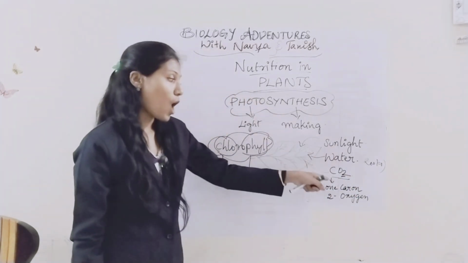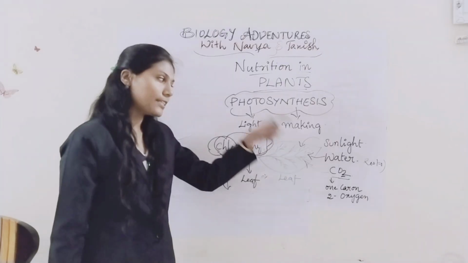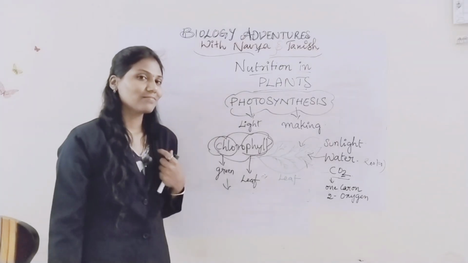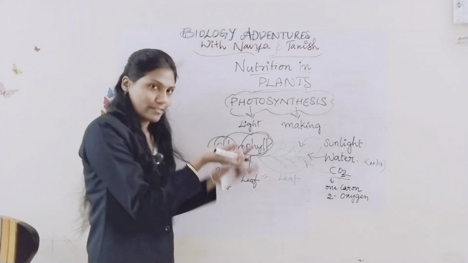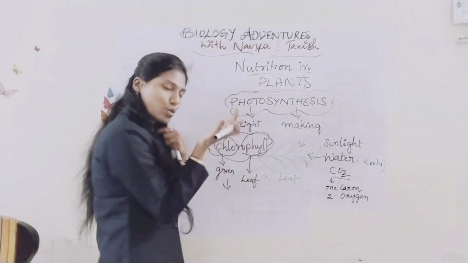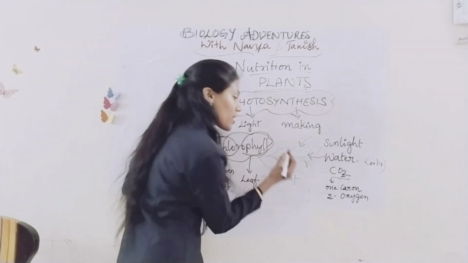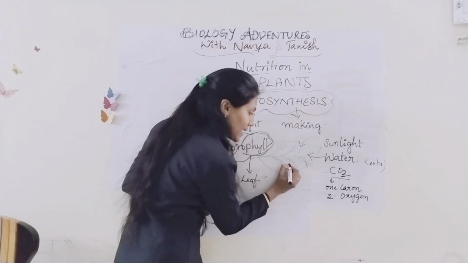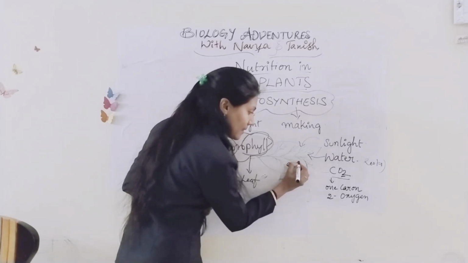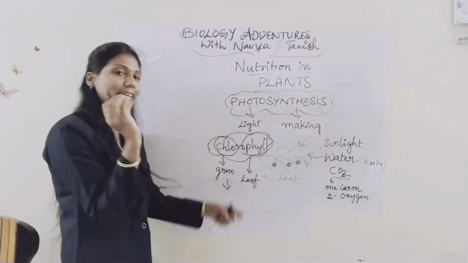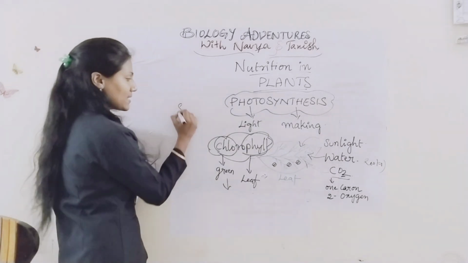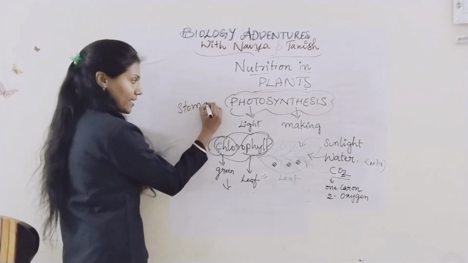Clear? So how does this carbon dioxide enter into the leaves? That is very important. Below the leaves, mostly, if you see, there are tiny pores present. Like this, teeny pores. So those teeny pores we call the stomata.